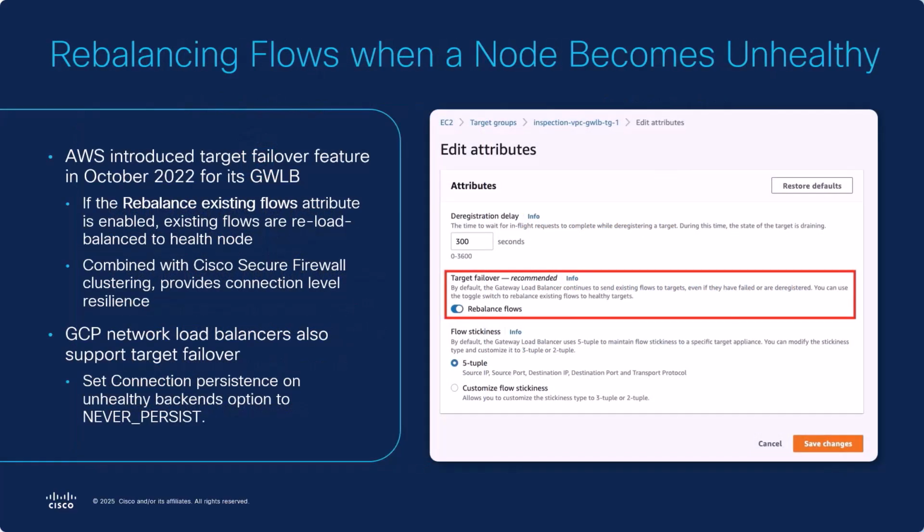AWS introduced a feature called Target Failover in October of 2022 for its gateway load balancers. If the Rebalance Existing Flows attribute is enabled, existing flows are rebalanced to the healthy nodes when a node is identified as unhealthy. This feature, combined with Cisco Secure Firewall clustering, provides connection level resilience. Note that Google Cloud provides the same functionality through an attribute called Never Persist that you can set on the backend pool of your load balancers.